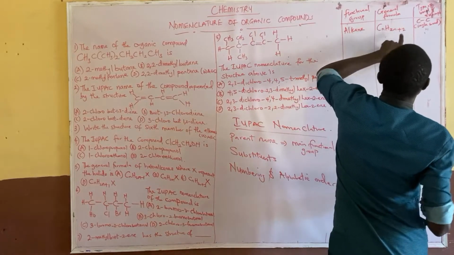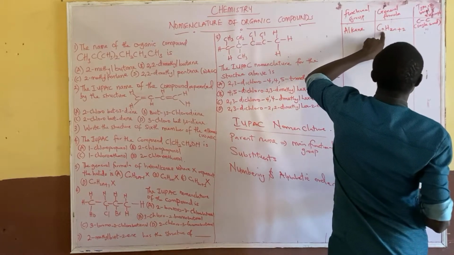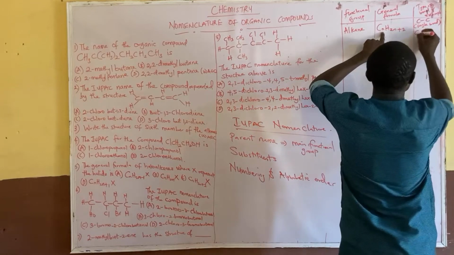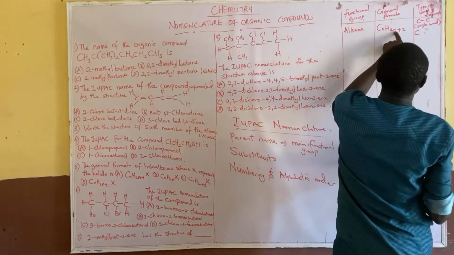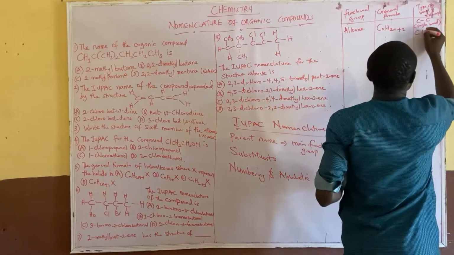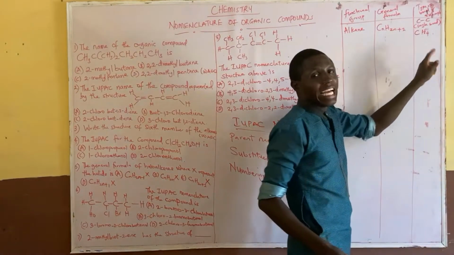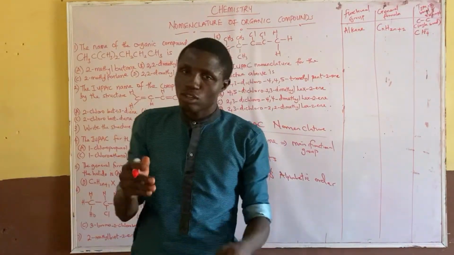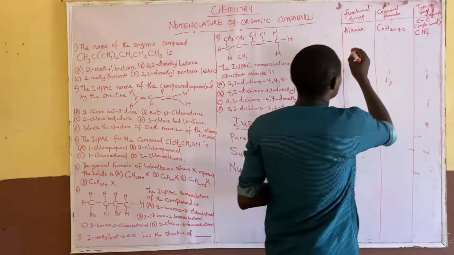An example of such a compound is when n equals 1, this will be C1. 2 times 1 gives 2, plus 2 gives 4, so C1H4. An example is methane. You call this one methane. Number 1 is methane. We are still coming to the numbering. So we have methane.